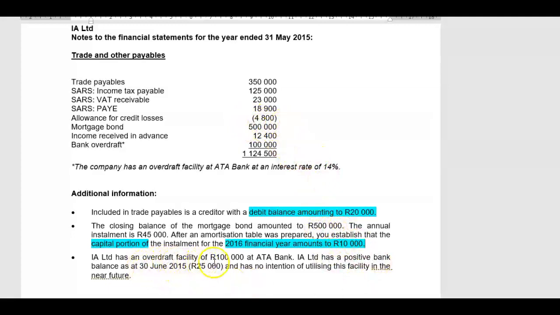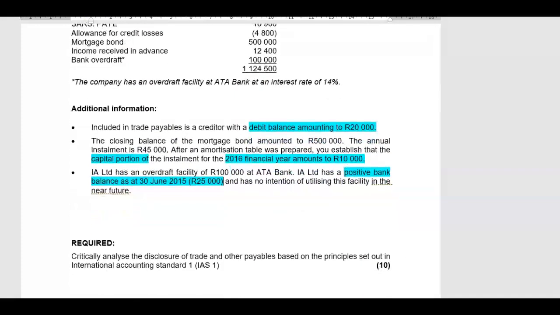IA Limited has an overdraft facility of 100,000 Rand at ITA Bank. IA has a positive bank balance as at 30 June 2015 of 25,000 Rand and has no intention of utilizing this facility in the near future. Now, what you have to do is critically analyze the disclosure of the trade and other payables note based on the principles set out in IAS 1.